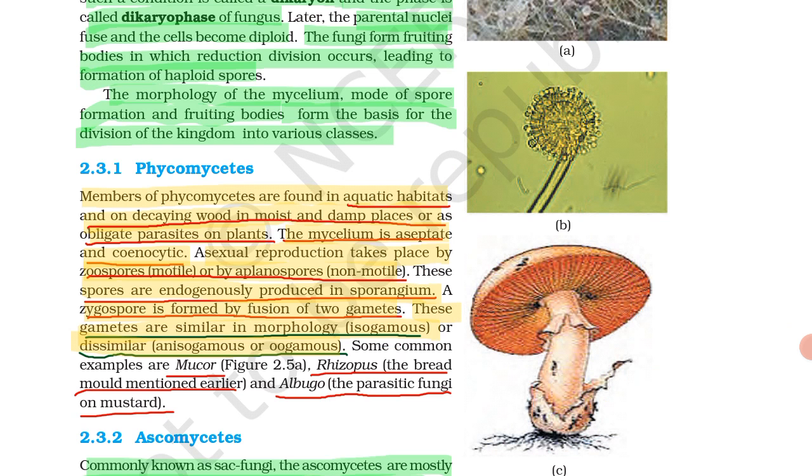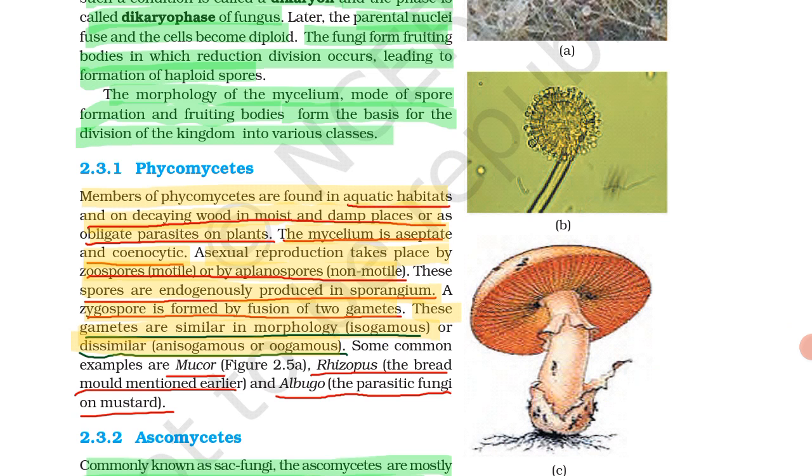Sometimes they are parasitic, meaning they are obligate parasites on plants. They are found in aquatic habitats, and the mycelium is aseptate and coenocytic. We have learned earlier about coenocytic. Coenocytic means what? They have multinucleated cytoplasm. The mycelium is aseptate and coenocytic.